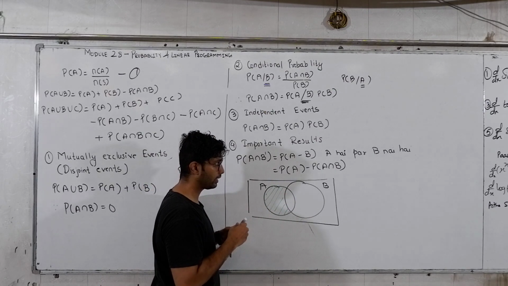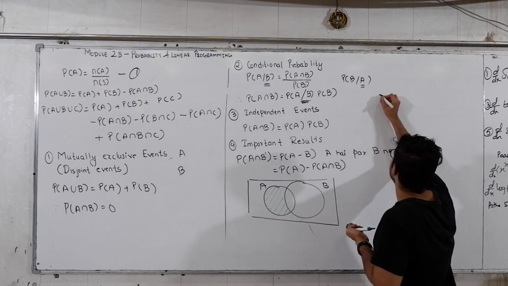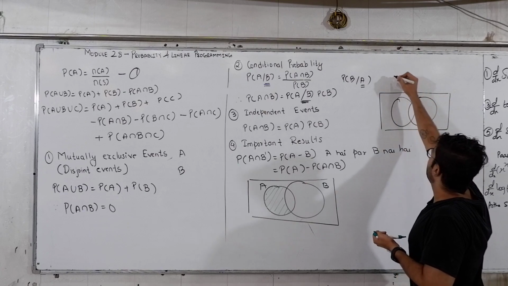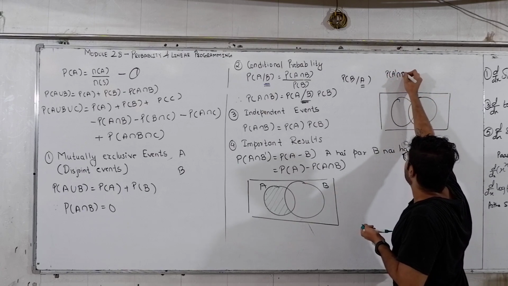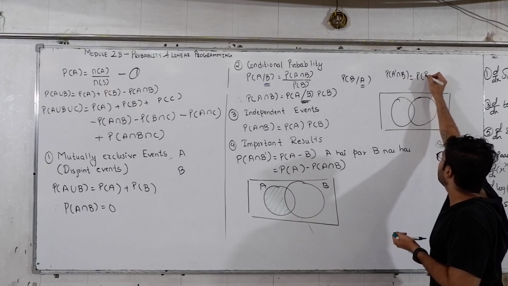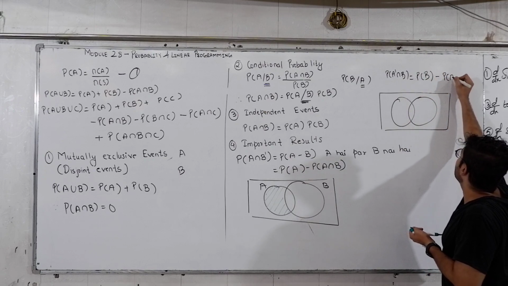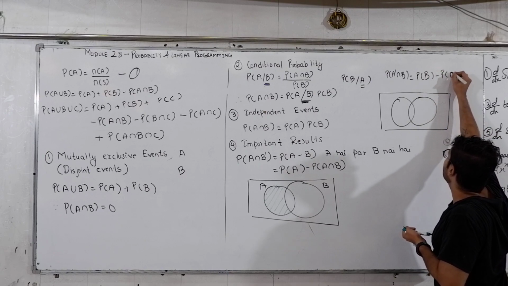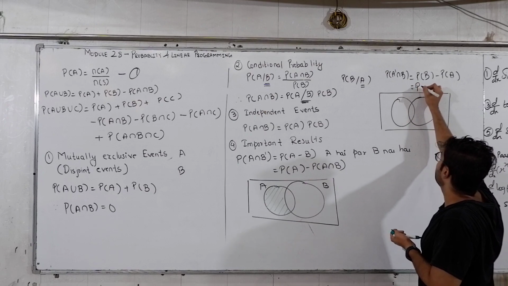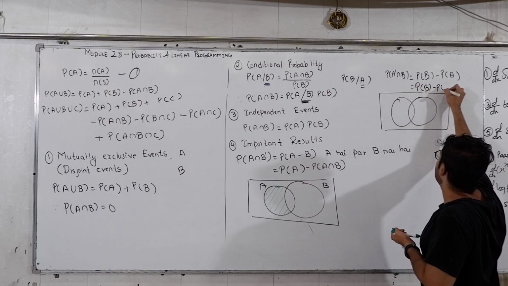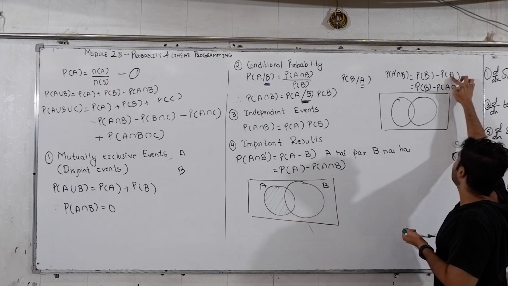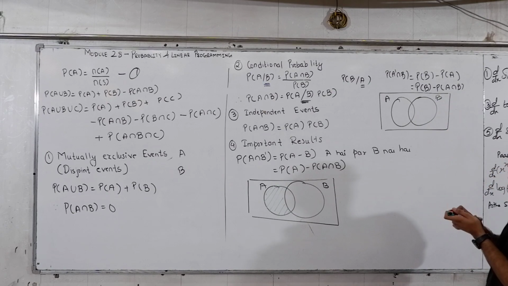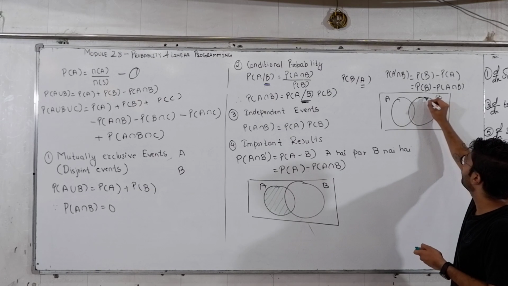Similarly, following the Venn diagram concept, if I write P of B intersection A dash, that means I am going to write it as P of B minus P of A intersection B. Means out of complete B, we are going to take out the common A intersection B. Therefore, we will get only the B part.